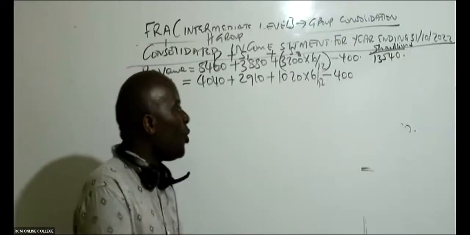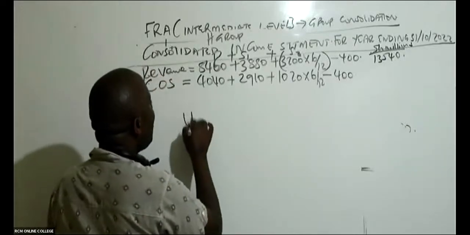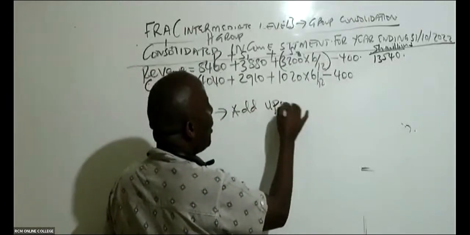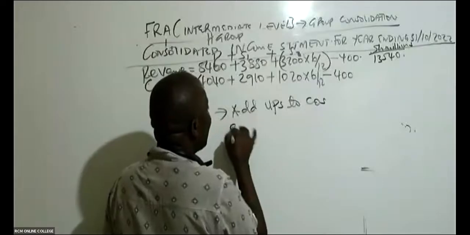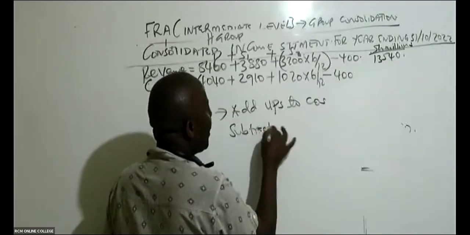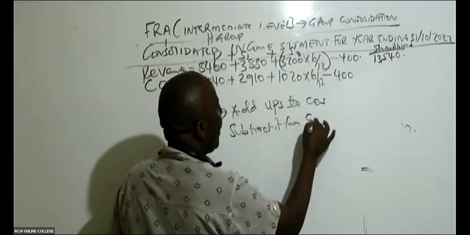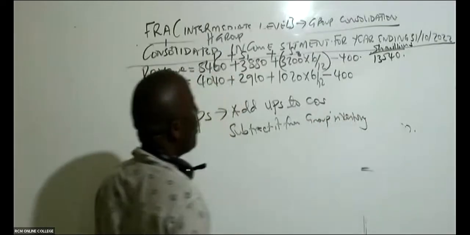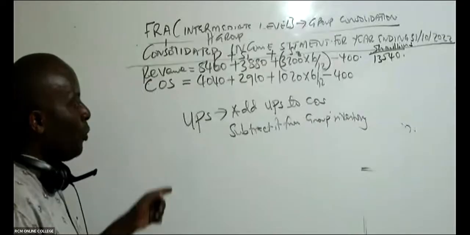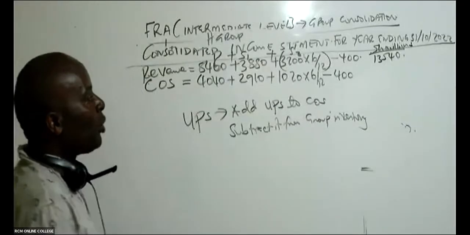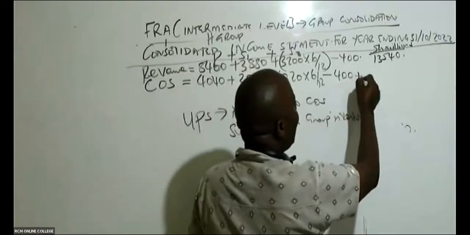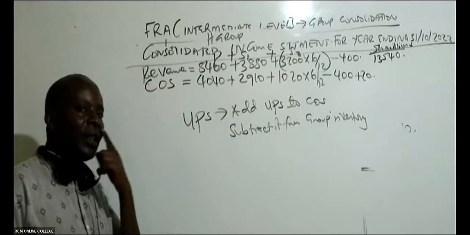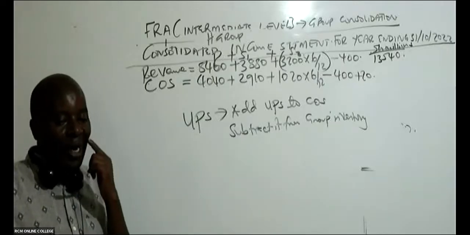So remember, whenever you get URP, you shall always add URP to cost of sales and subtract it from group inventory. So come to cost of sales here and add the 20 like that.